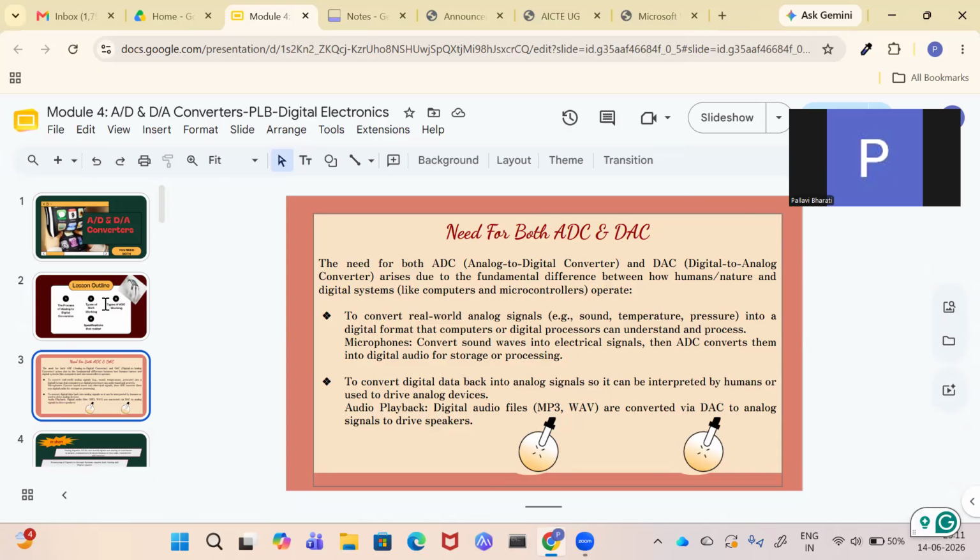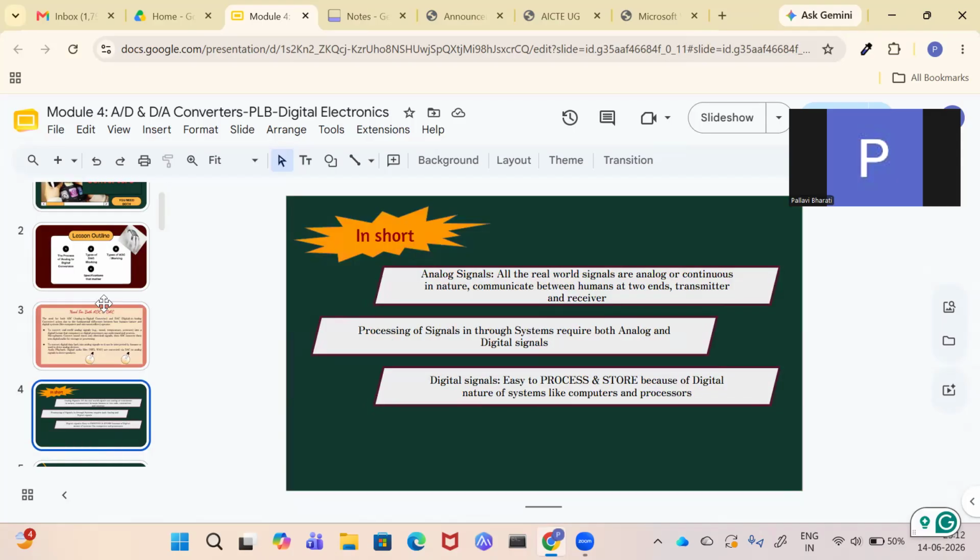Convert sound waves into electrical signals. Then ADC converts them into digital audio for storage or processing. Storage means that if you want to store the values, that time you use the storage. If you want to transmit, it means when you want to transmit from one place to another, you use the channel parts.